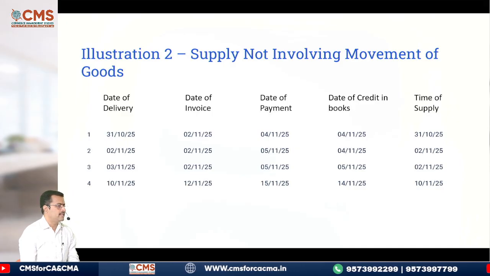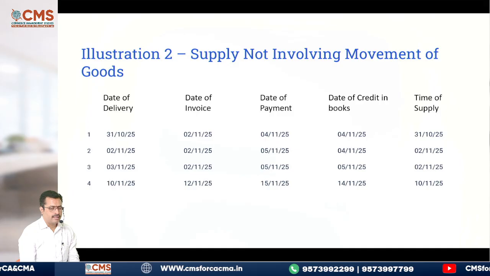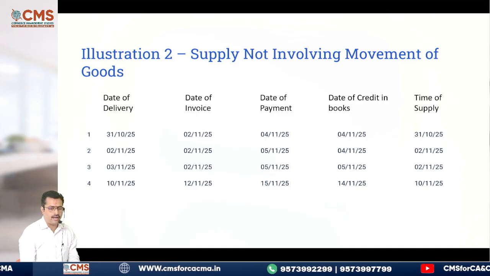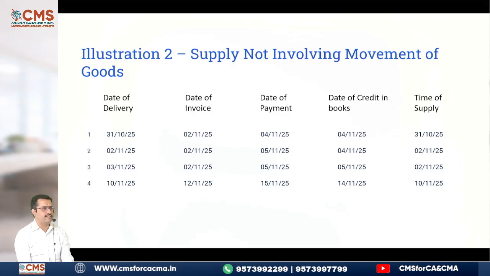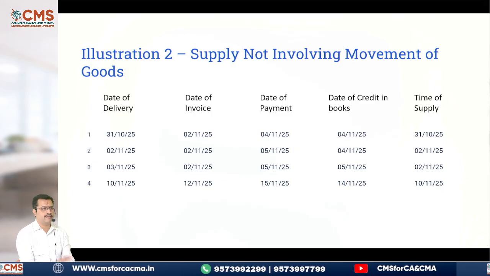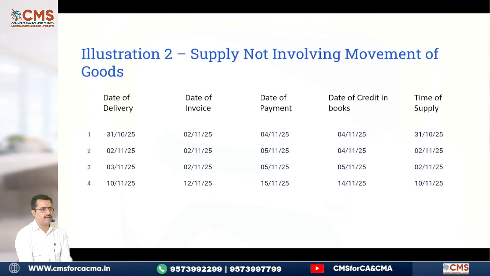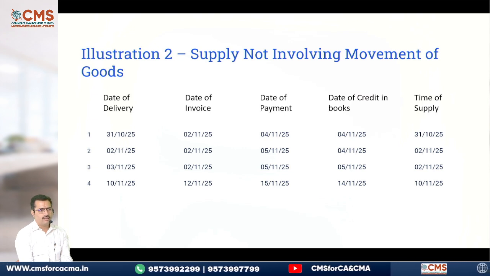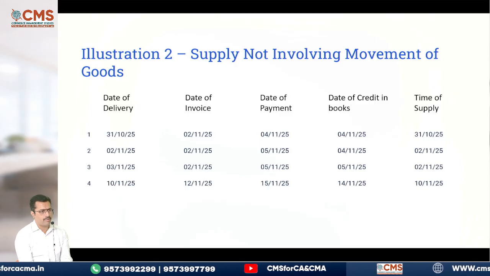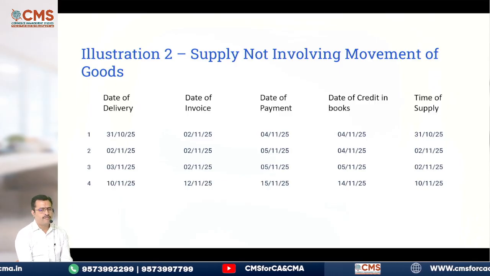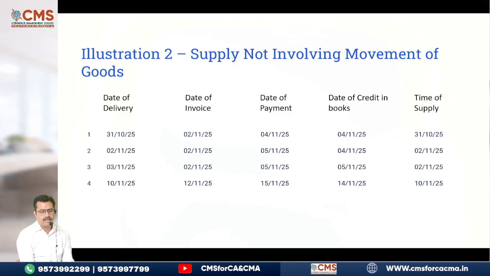Clear? See the second one. 2nd November. Invoice also 2nd November. Payment 4th November. Now 4th or 2nd, which is earlier? 2nd is the answer. Chalo, next. 3rd November or 2nd November, which is earlier? Should you check like that? Which is earlier? Okay, you can check. Not a problem. Next. 5th November only is the date of payment. So which is earlier? So that is the answer.